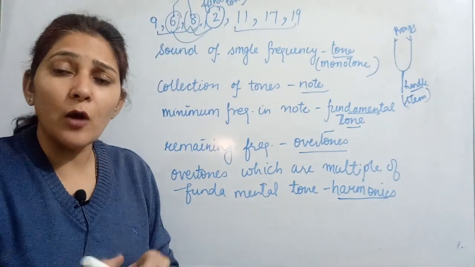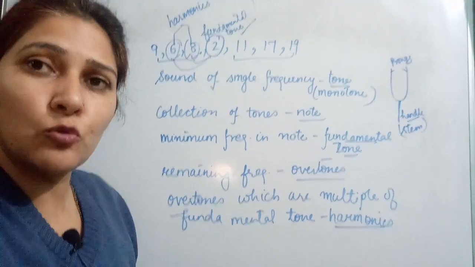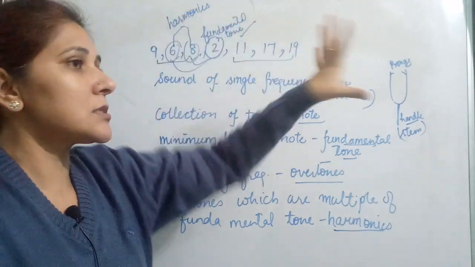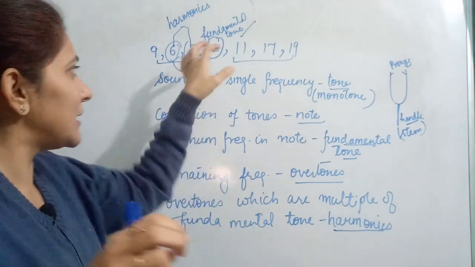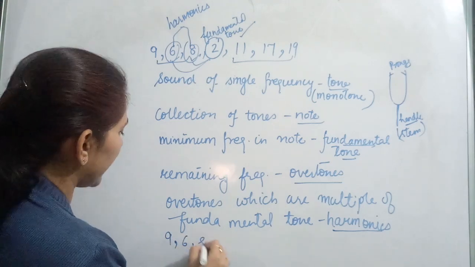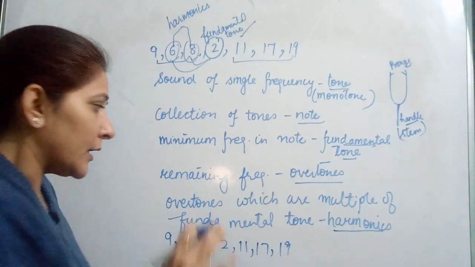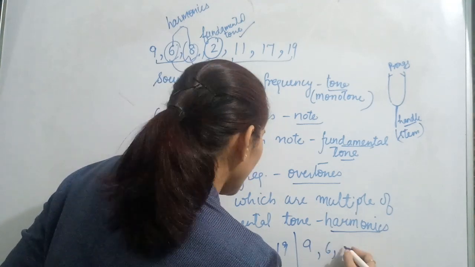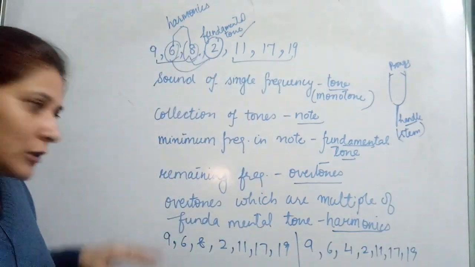So when we are talking about two different persons or two different instruments, it is not possible that they are able to produce all these things the same. अब सपोज आपके पास कोई भी दो इंस्ट्रूमेंट बजाए और आपके पास एक सेट ये आ गया फ्रीक्वेंसी का और एक और सेट आ गया. Suppose I am writing the same one: 9, 6, 8, 2, 11, 17, 19, and another instrument is producing this set of frequency: 9, 6, 4, 2, 11, 17, 19. This is another set. All the things are same.